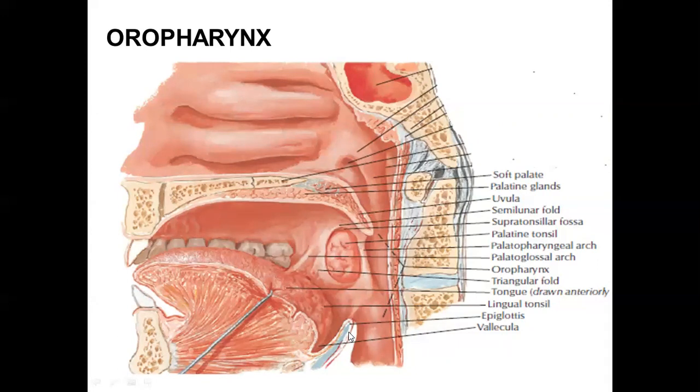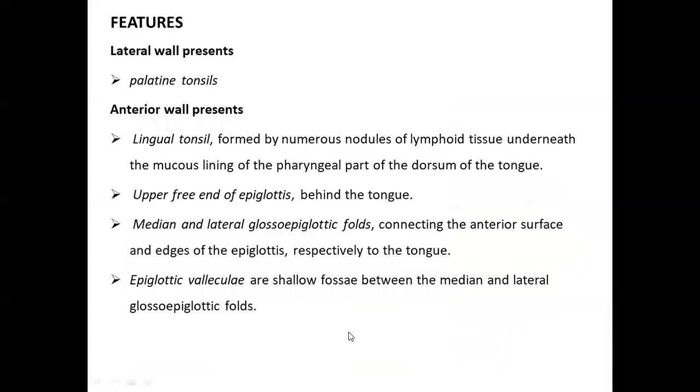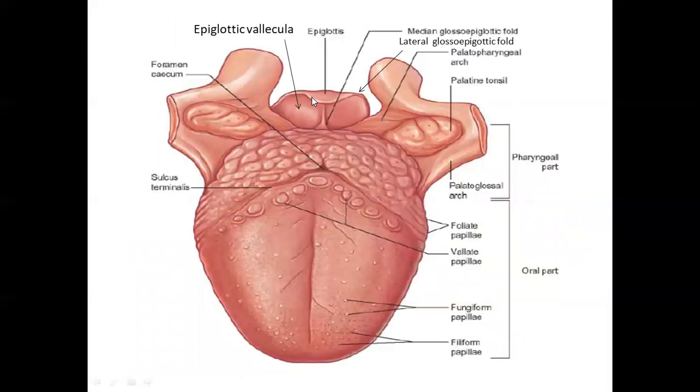Okay, then you remember that from the epiglottis we had median and lateral glossoepiglottic folds, and between the median and the lateral glossoepiglottic folds we had the epiglottic vallecula. Right? So these are the structures, that features that we see in the oropharynx.